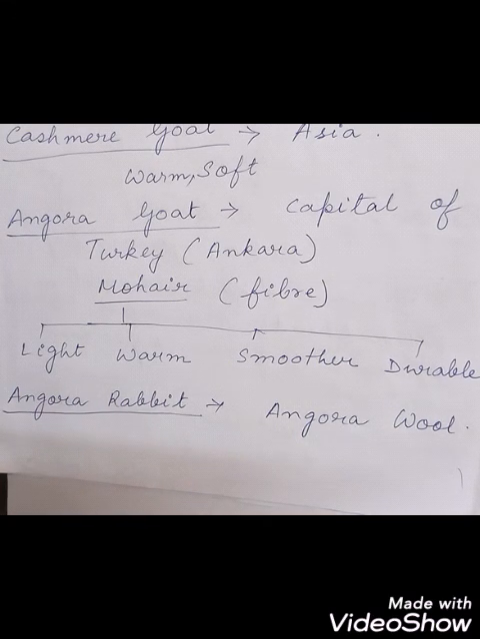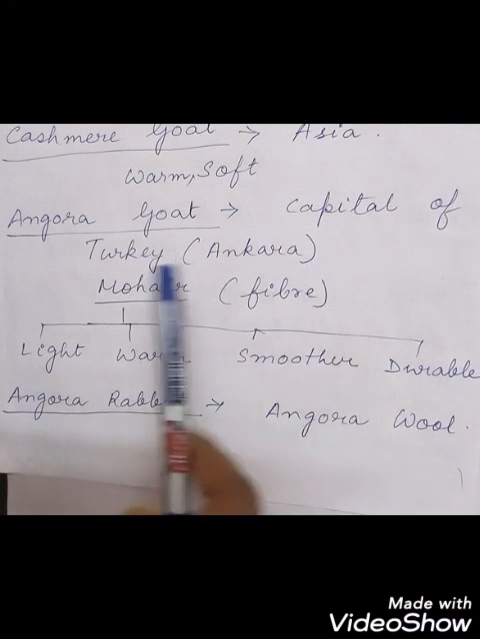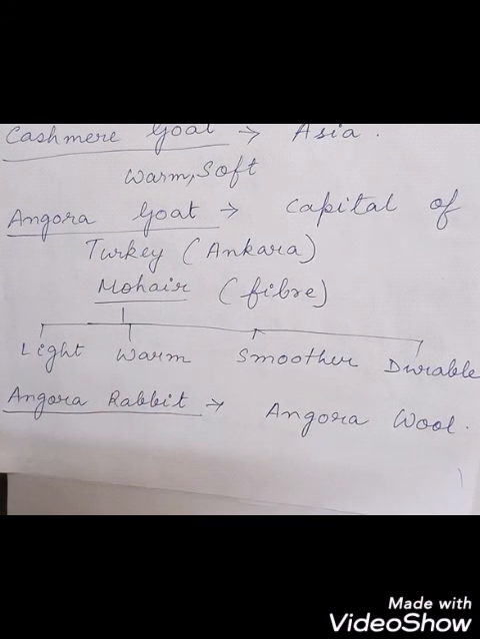Which type of fiber is obtained from the Angora goat? You have to say mohair fiber, which is similar to wool in chemical composition, but has a much smoother surface. Okay, then we come to the process of wool production.